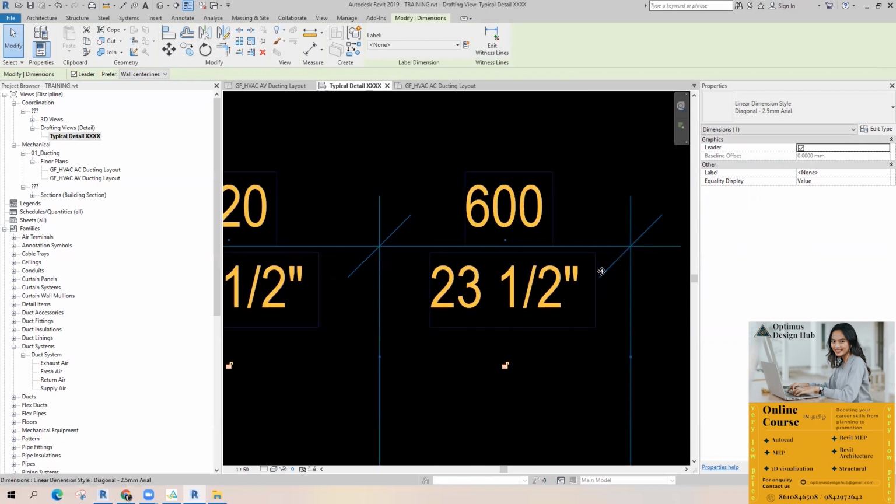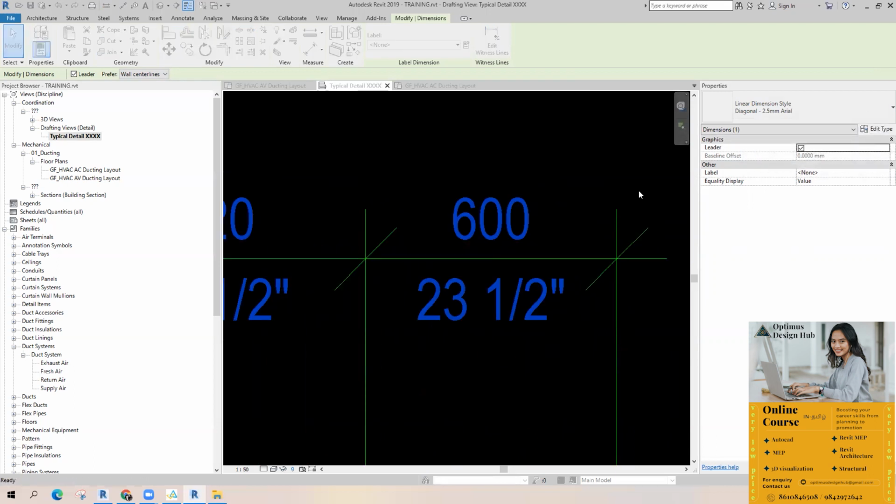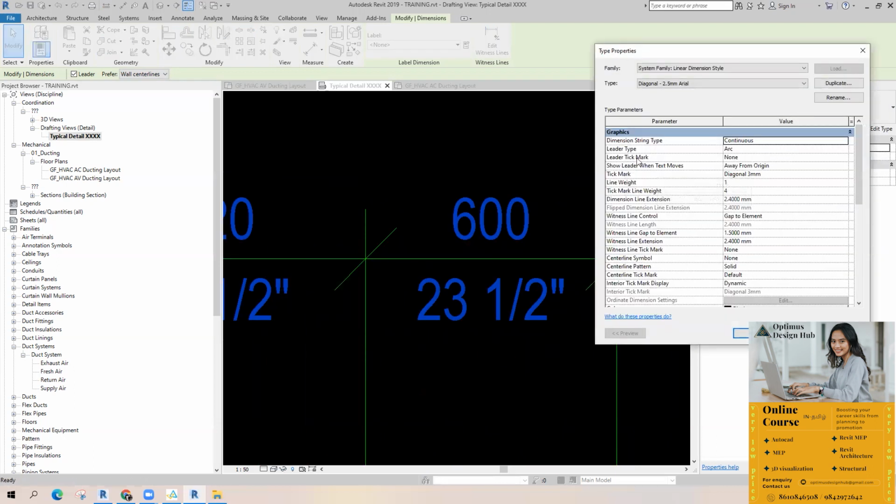If you want to change the tick size or a tick type, there is an option called tick marker. See, right now it is diagonal 3 mm. This is the diagonal 3 mm. If you want to change it, just change it to this one.